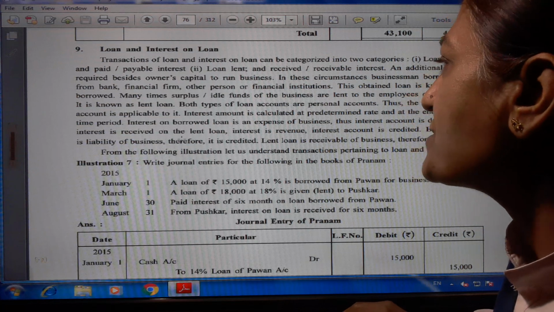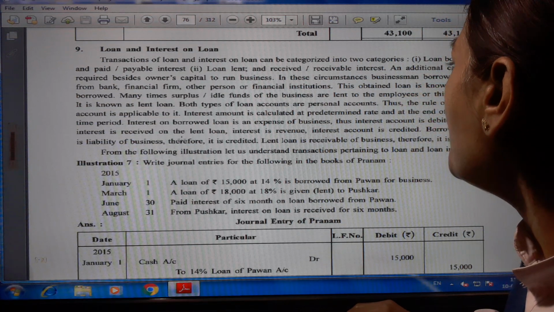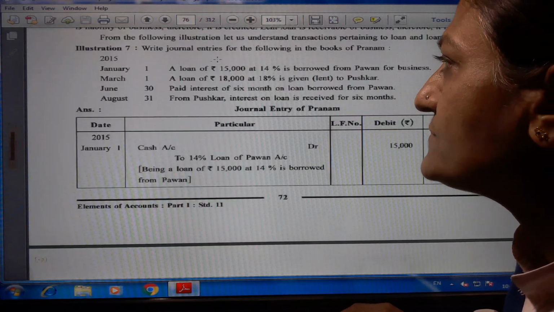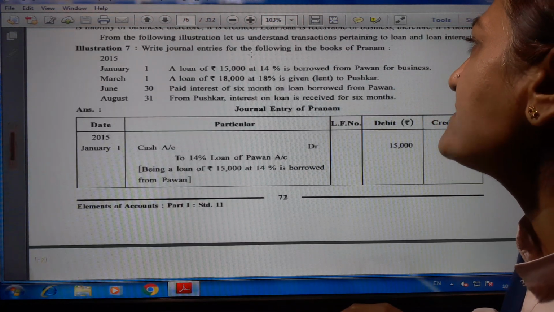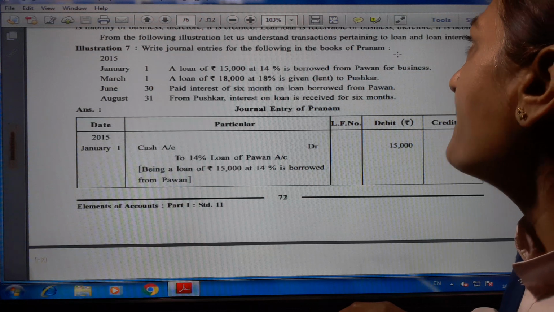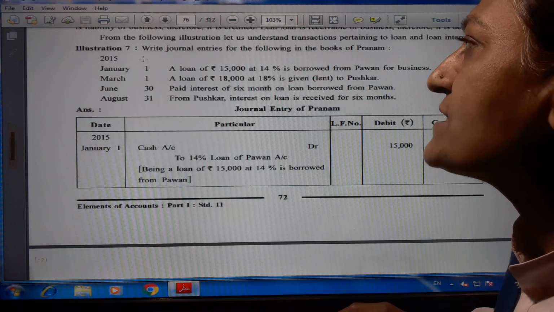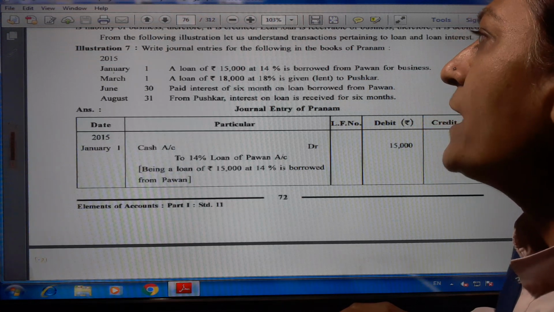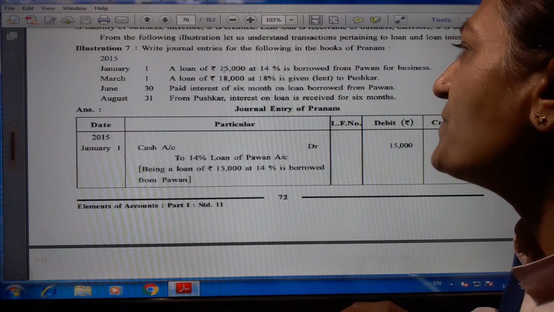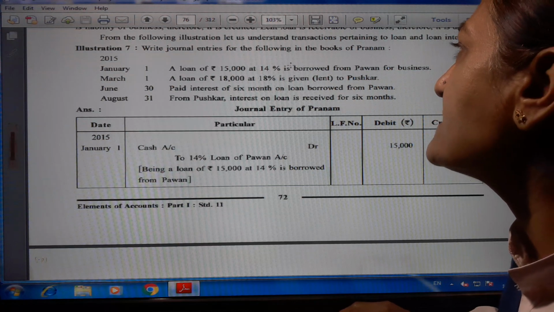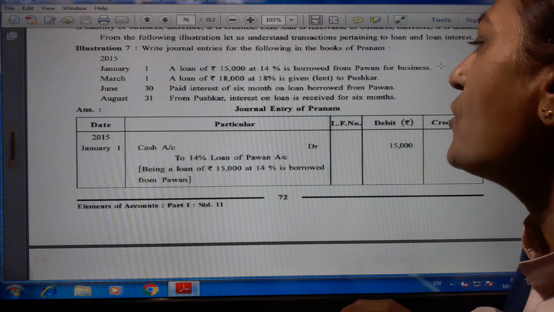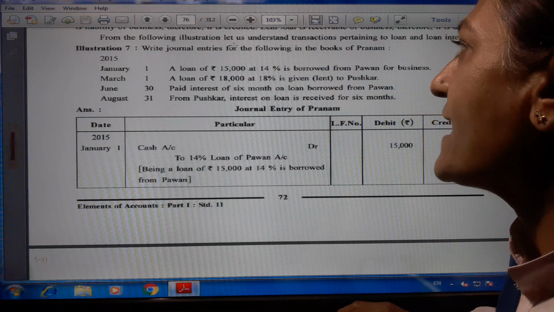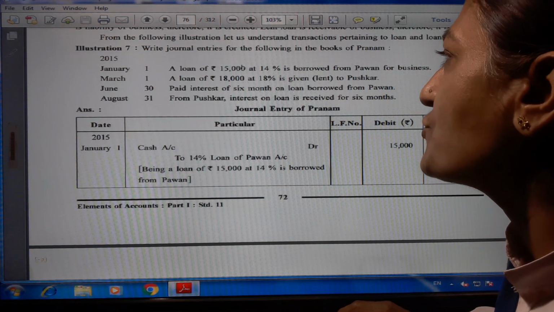From the following illustration, let us understand transactions pertaining to loan and loan interest. Illustration number 7. Write journal entries for the following in the books of Pranam. Here 2015, January, March, June and August are given. On January 1st, a loan of rupees 15,000 at 14% is borrowed from Pawan for business. Cash of 15,000 rupees comes into the business unit.